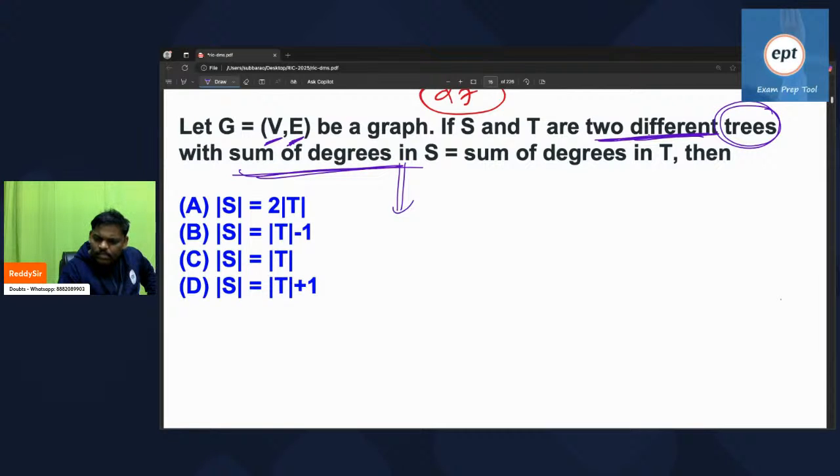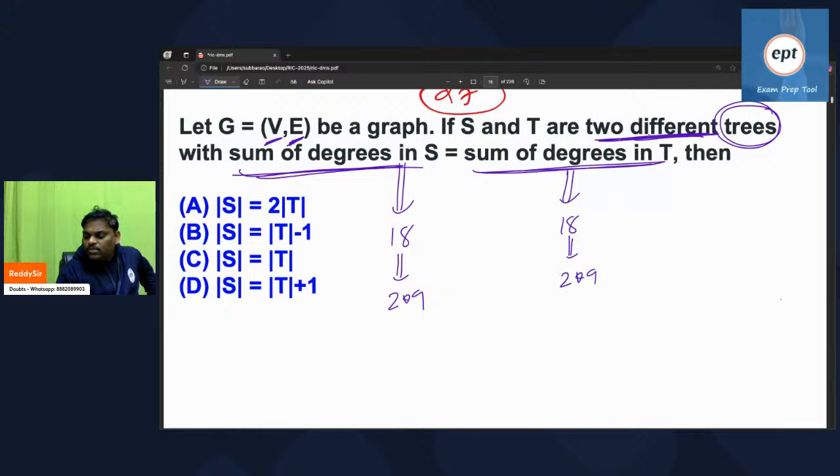Let us assume that the sum of degrees is 18. Assume the sum of degrees in T is also 18. So 18 can be written as 2 into 9. Remember, sum of degrees is 2 into E, number of edges. So the number of edges is 9.